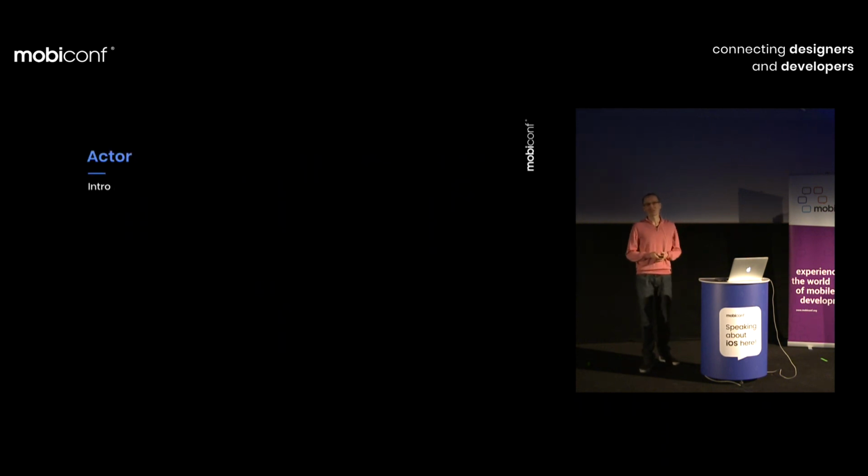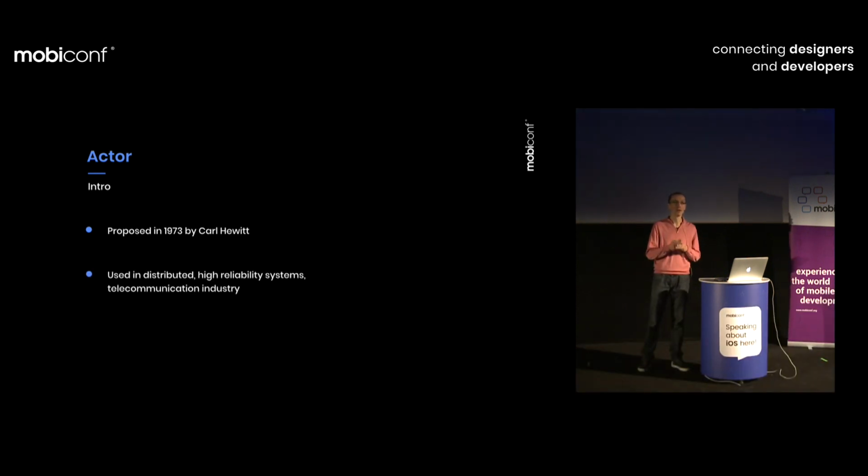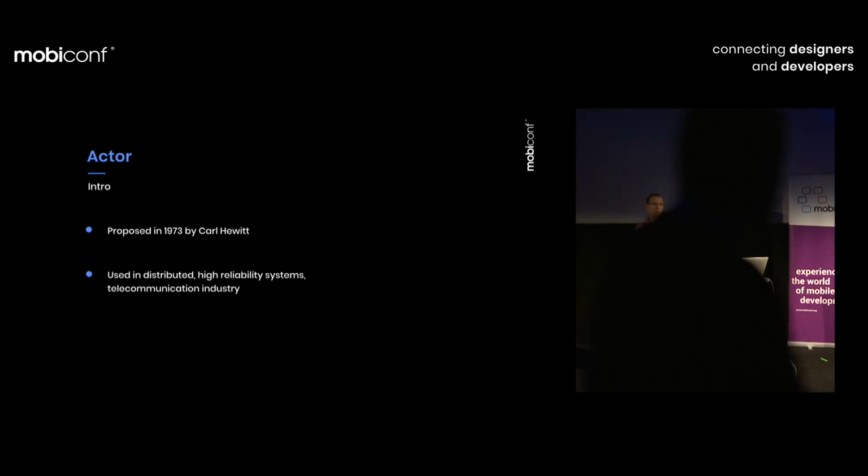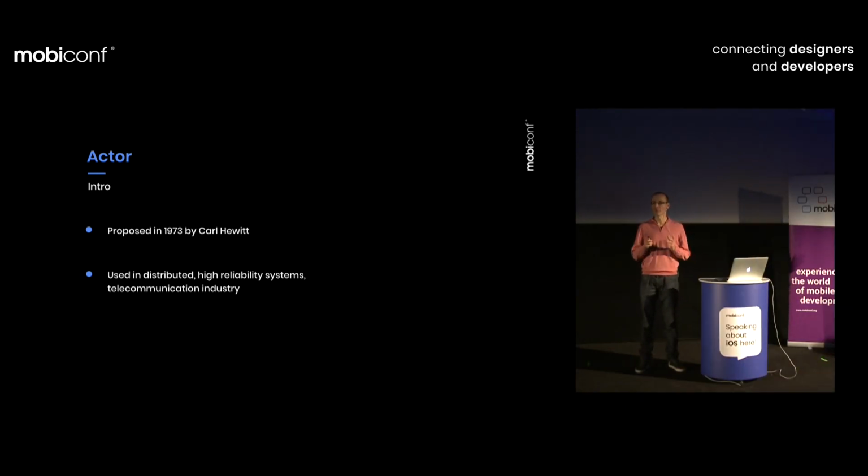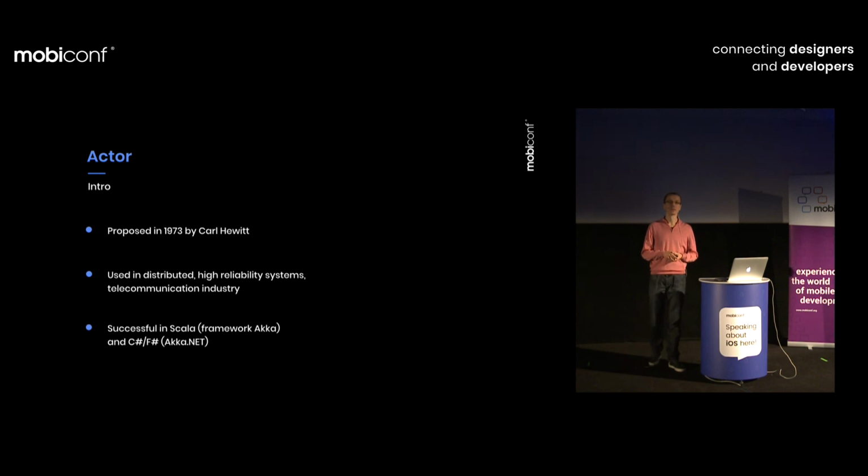Actors are actually not a new idea. It was introduced in 1973 by Carl Hewitt, and as he said, he was inspired by physical models, general relativity and quantum mechanics. At the beginning, it was just a theoretical approach to how to program, but very quickly it became a foundation for an existing real distributed language, Erlang. It's used in the telecommunication industry, which requires high reliability. A couple of years ago, developers revisited actors and released successful libraries in Scala, and also C# and F#, Akka.NET.